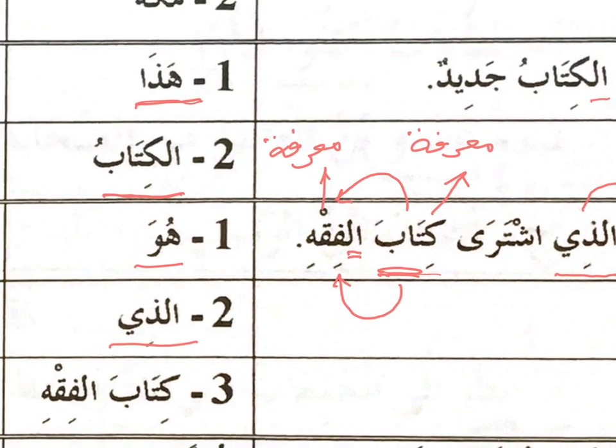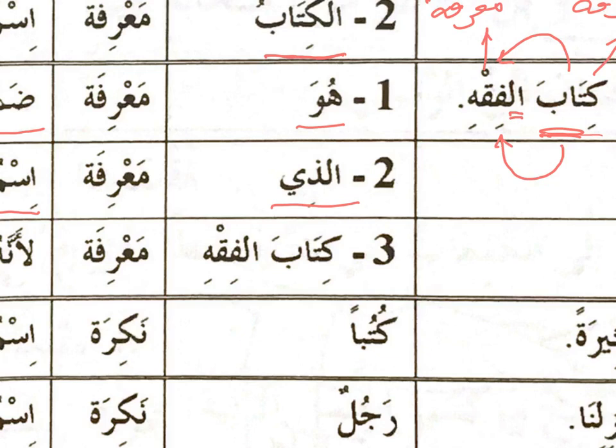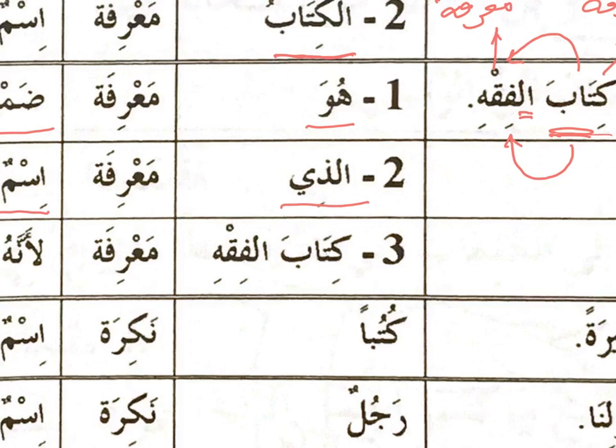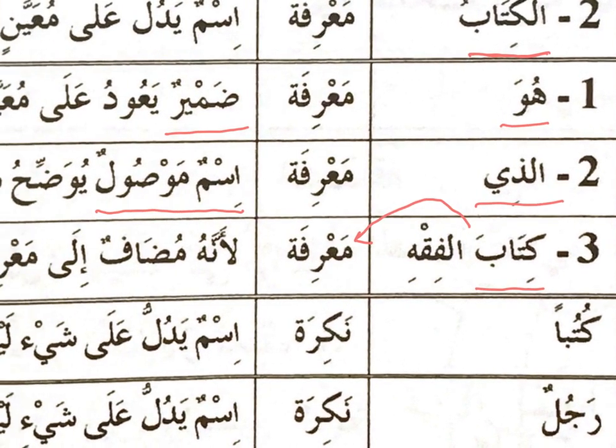So in this sentence, kitab al-fiqh, we are referring to the word kitab, okay, not to the word fiqh, because fiqh is ma'rifah because of the alif lam. Here we are referring to the word kitab. So the kitab here we say it is ma'rifah, even though there is no alif lam. Again, I repeat. Why is it ma'rifah?